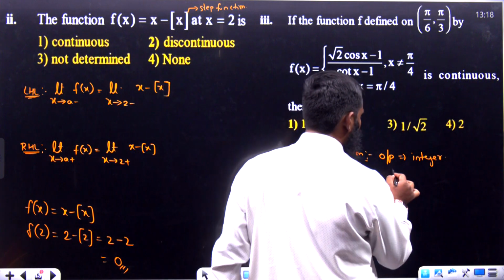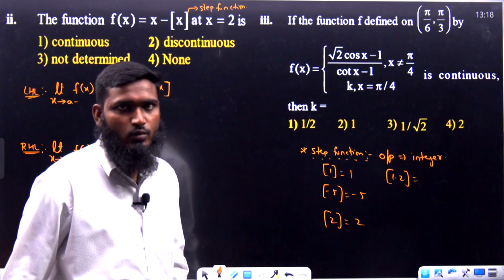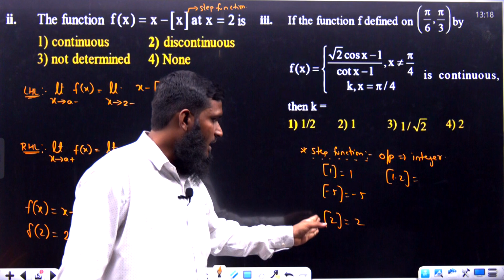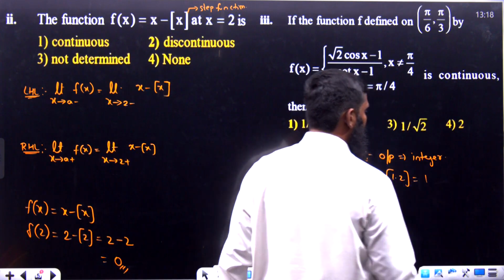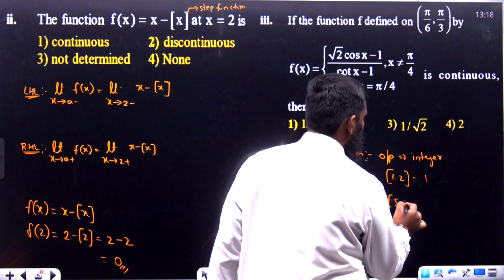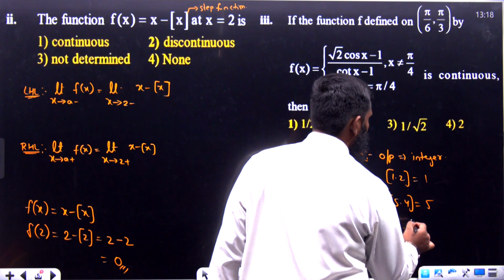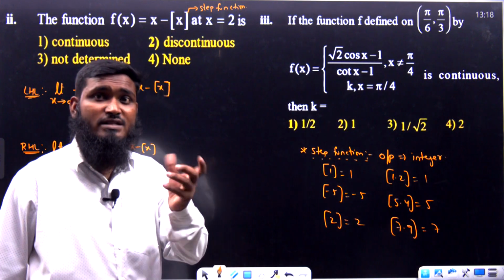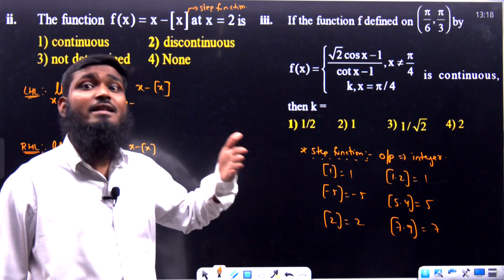But whenever we are taking, listen carefully, bracket of 1.2, we can't write 1.2 over here. Bracket of 1 is 1, bracket of minus 5 is minus 5, bracket of 2 is 2. Now similarly, bracket of 1.2 means we are not writing 1.2, we are writing it as 1. Similarly, bracket of 5.4 is 5. Bracket of 7.9 is 7. We are not selecting the nearest number or the approximate number. We are taking the left number.